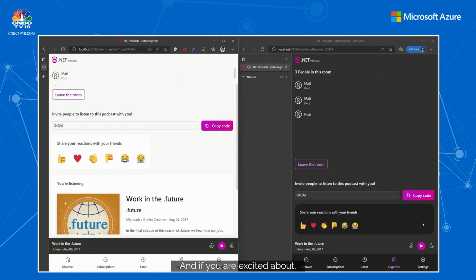If you are excited about doing something like a chat app, you can go ahead and take a look at the source code and implement something for yourself. Now, what I did not show you today is executing the .NET MAUI app, which you can also try for yourself. If you go into that podcast app, there is a folder where you can execute the MAUI apps. You can make sure that you have MAUI workloads so that you can run this locally. You can also debug them locally or connect to the remote services. They're all going to work great. Just go to the .NET Podcast GitHub repository and it has all the instructions to get you started.